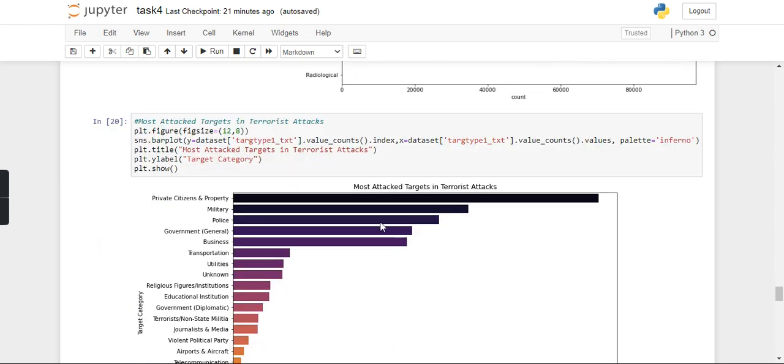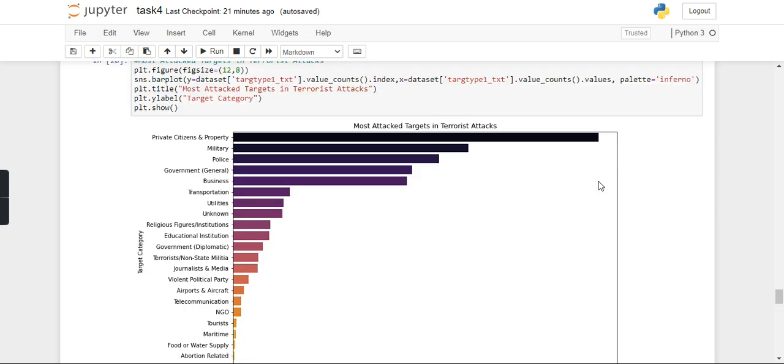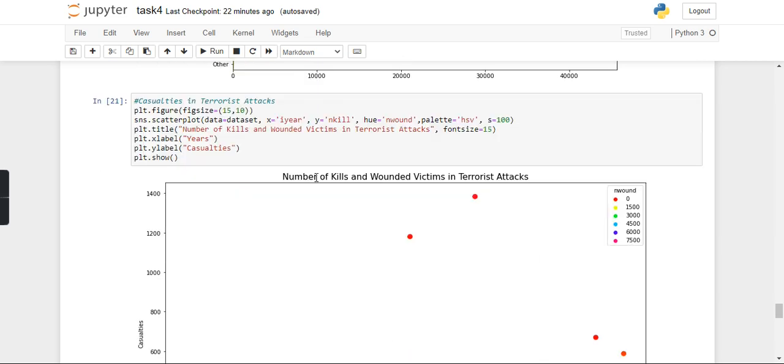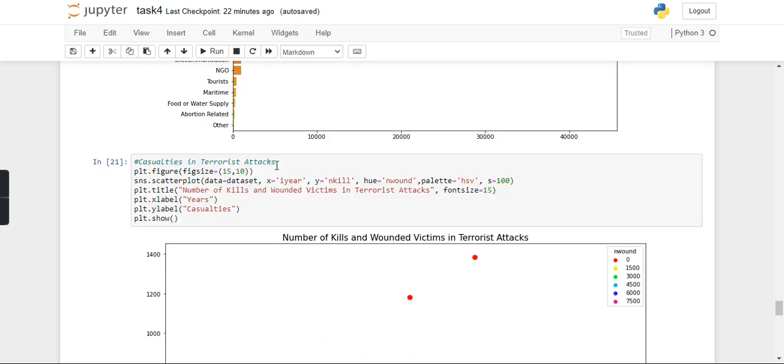Then we get the most attack targets. Terrorist attacks have some kind of targets, with which the motive of their attacks is decided. The most attack targets in terrorist attacks are generally private citizens and property. Moving on with the rank, we get that the military, the police, the government, and business personnel, or the transportation facilities, or the utilities are attacked lesser and lesser.